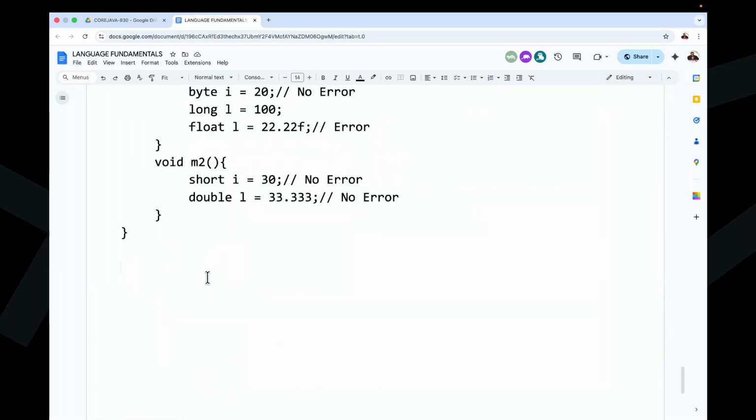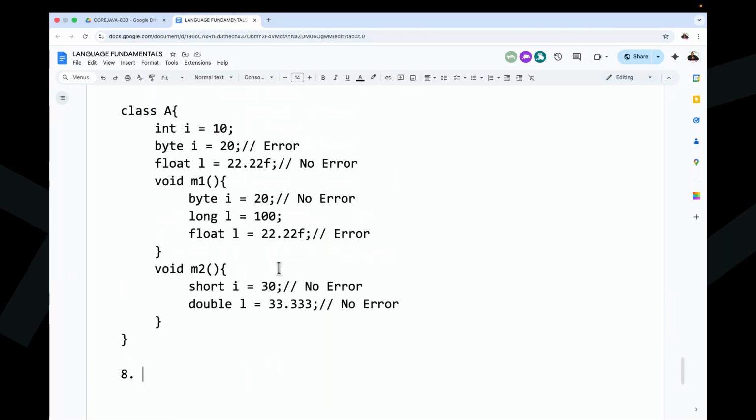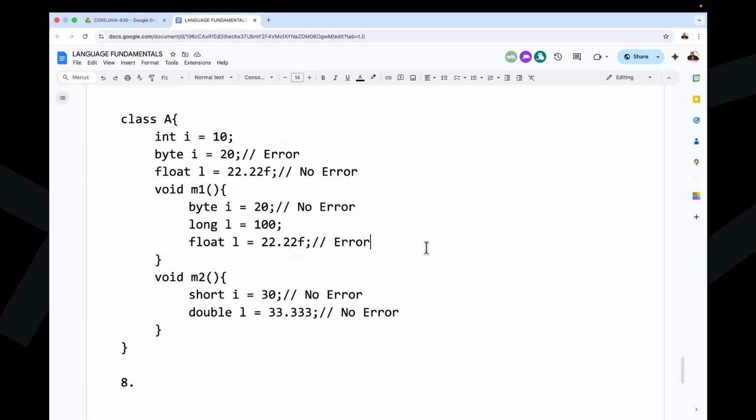After completion of this, now I'm going to discuss the next point, the eighth point. What will be the value of I? Now tell me. Understand it clearly.